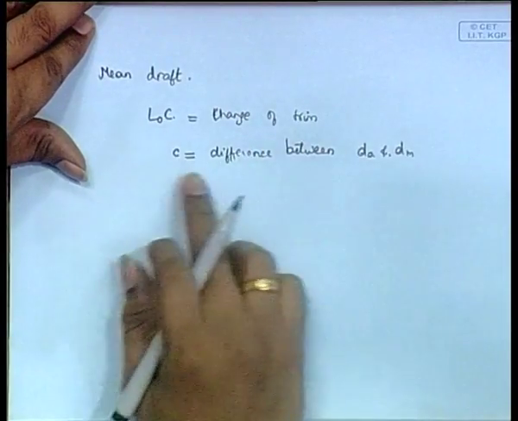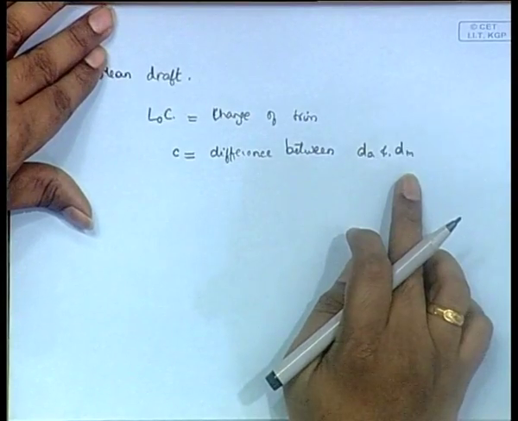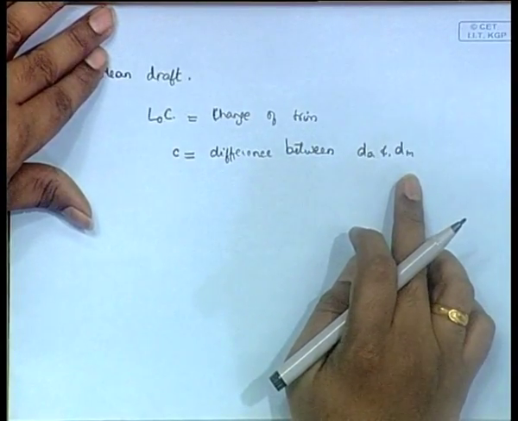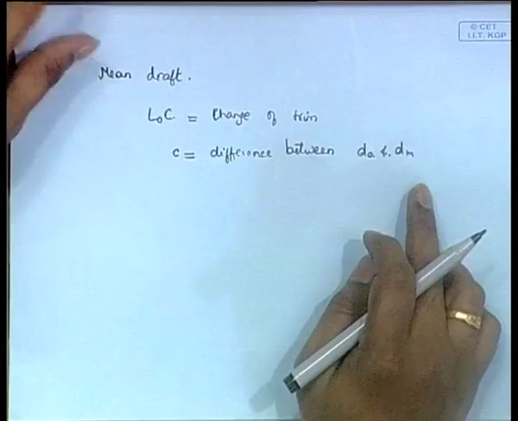So, L0C is the change of trim, and let us define small c as dA minus dm. Now, if you look back into the old figure, you can see it very directly in the text.